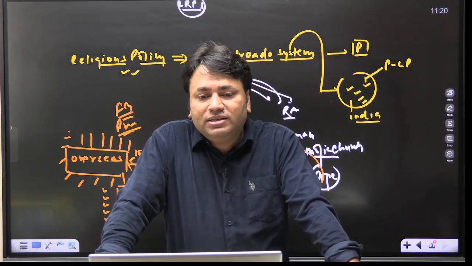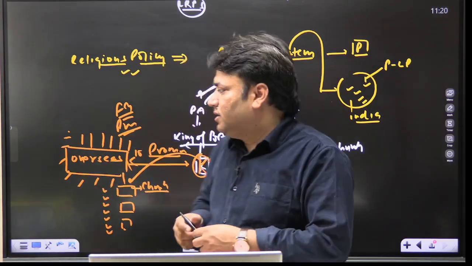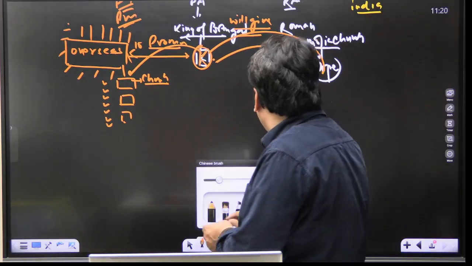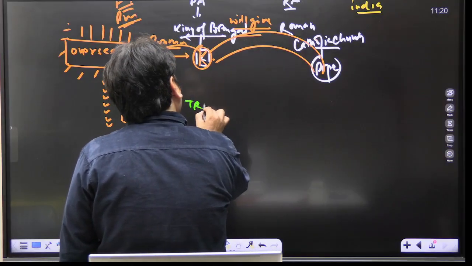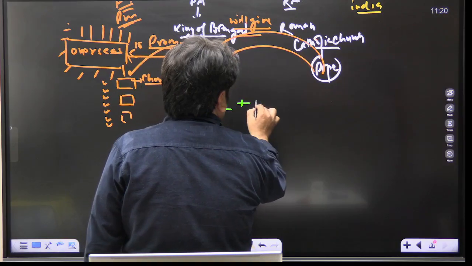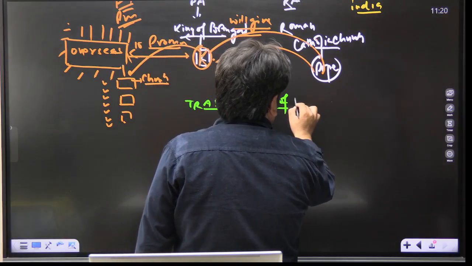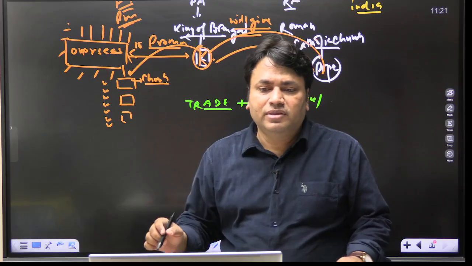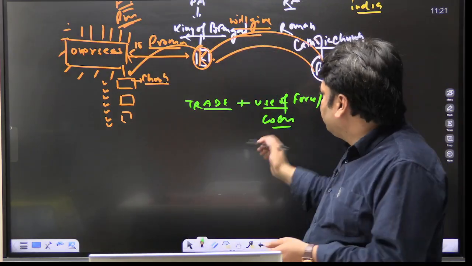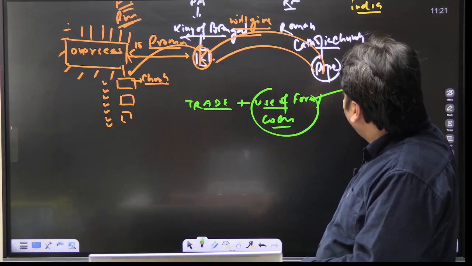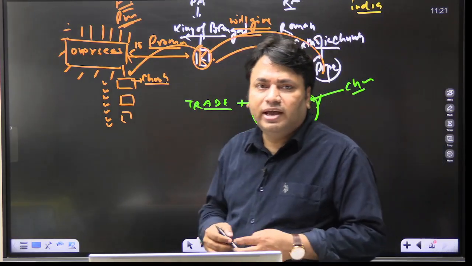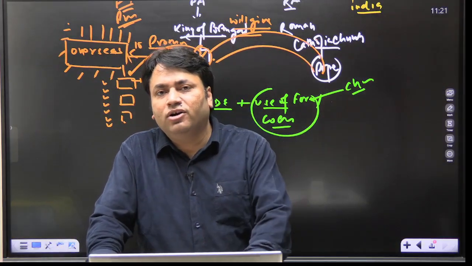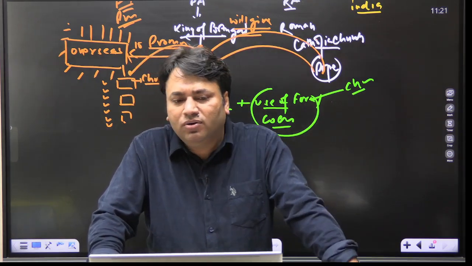It means that not only trade with use of force, the Portuguese were doing what? Trade. Yes, they were doing trade, but this trade was having use of force or coercion. At the same time, this use of force or coercion was also done to promote Christianity in the overseas empire. Okay, this is an important point. So this is a kind of royal patronage system, the Padroado system.